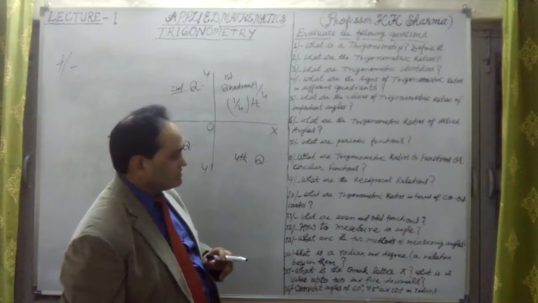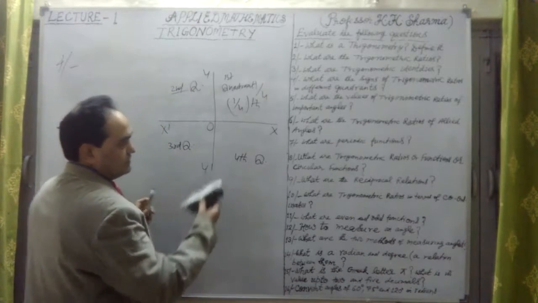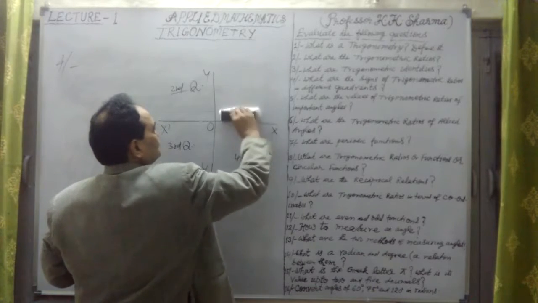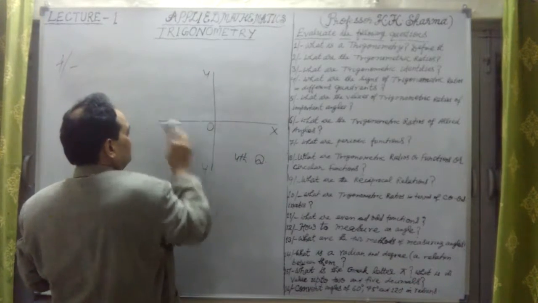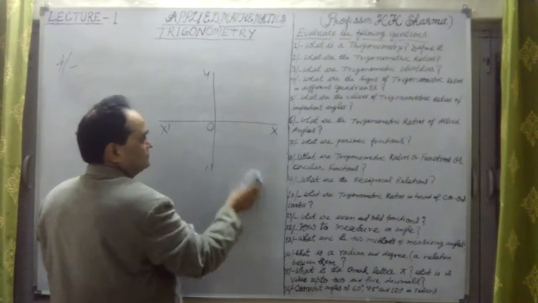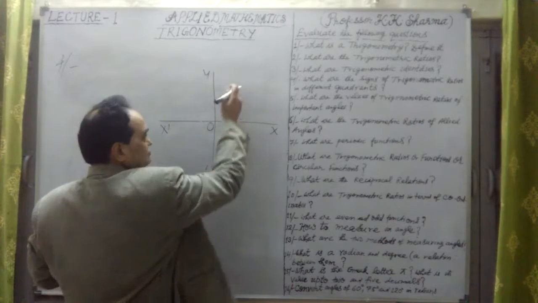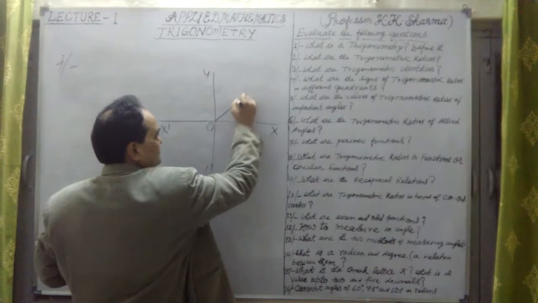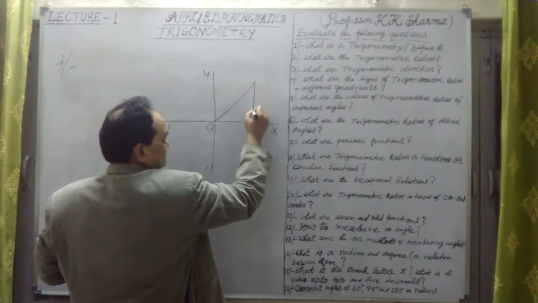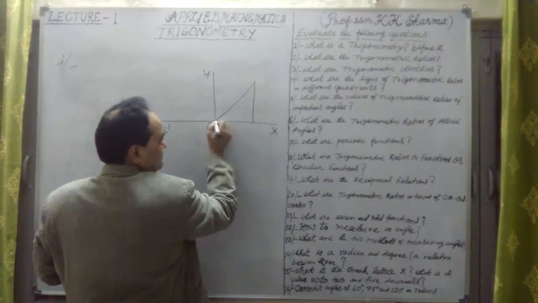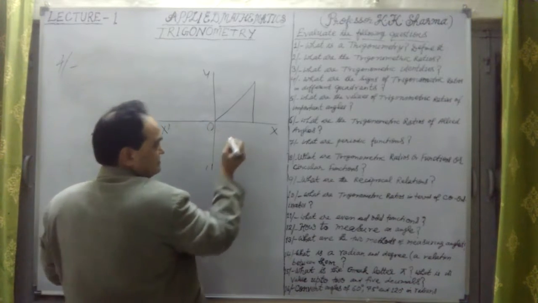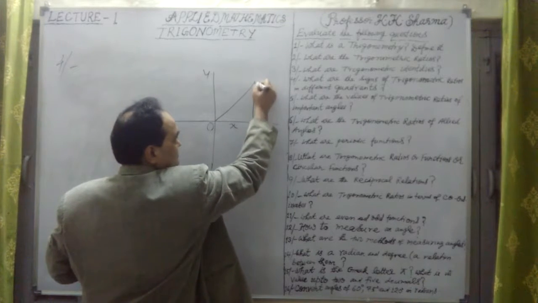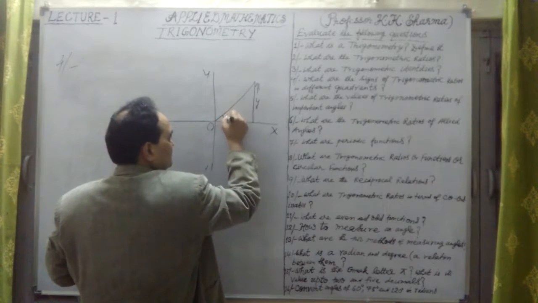Now in these 4 quadrants, what are the values of trigonometric ratios? That's the point. But let me just talk about these ratios first. In the first quadrant, suppose this is the right angle triangle here. If I measure this in terms of coordinates, this is the positive x-axis, and this is the y coordinate, and this is the theta angle.